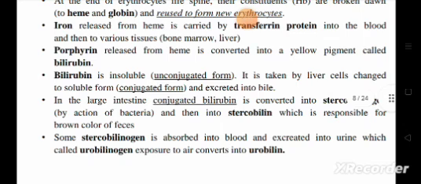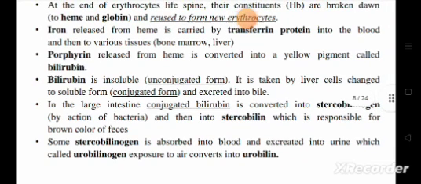Porphyrin released from heme is converted into a yellow pigment called bilirubin. Bilirubin is in an insoluble, unconjugated form. It is taken up by liver cells, changed to soluble conjugated form and excreted into bile. In the large intestine, conjugated bilirubin is converted into